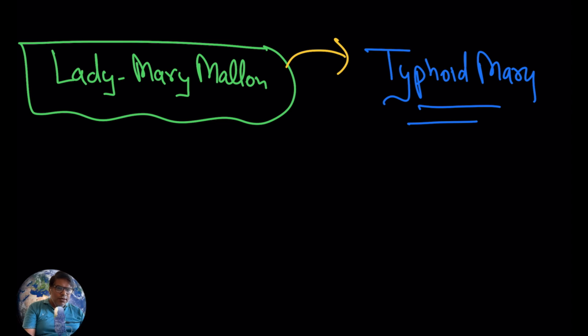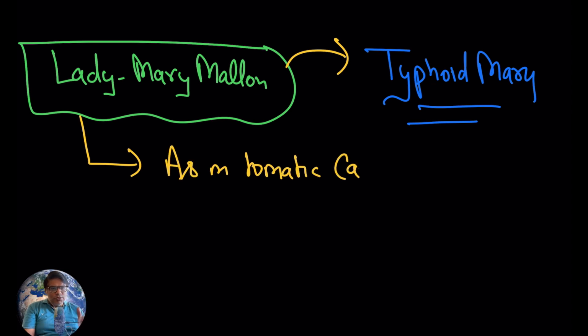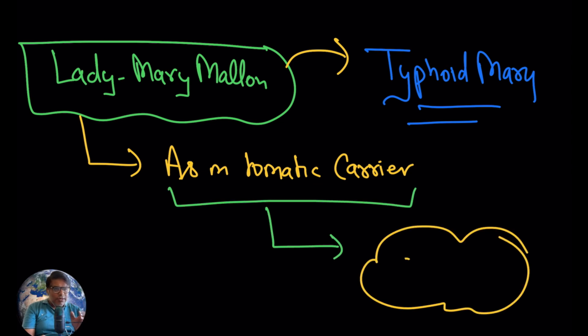So hopefully the story is clear to you. Try to see how one lady was held responsible for an epidemic, for transmission of disease to others. Now all the points will be clear to you. Lady Mary Mallon was an asymptomatic carrier. She was transmitting the disease to others.